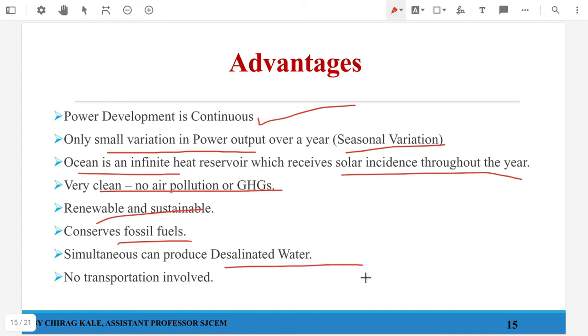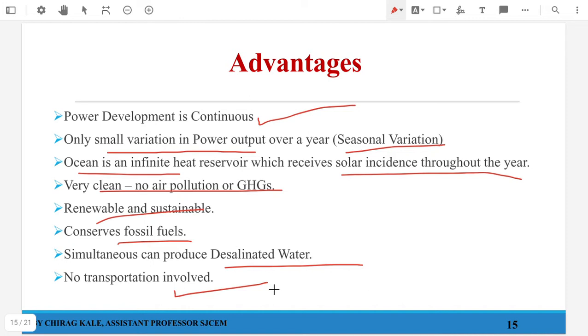We can also produce desalinated water which has a certain commercial value, and there is no transportation involved since your plant is located near the shore itself, or even if it is an offshore project, it is inside the ocean itself.